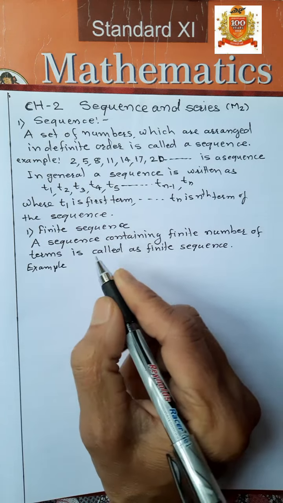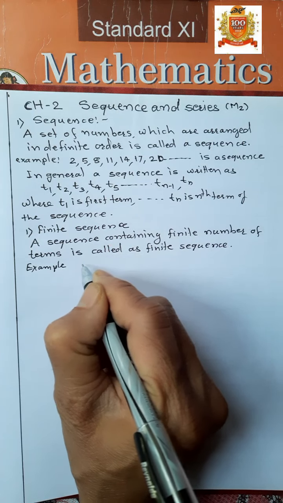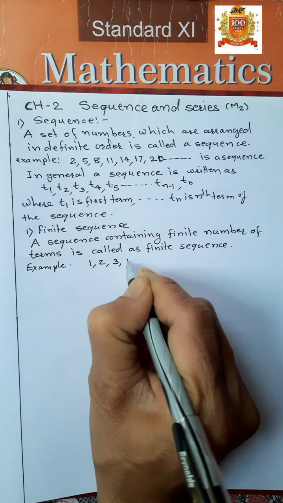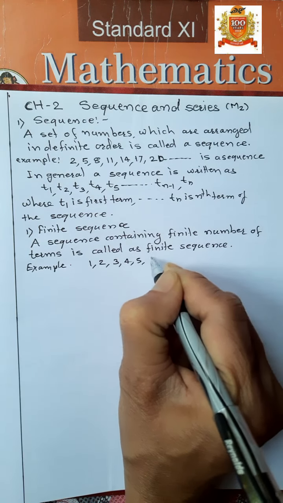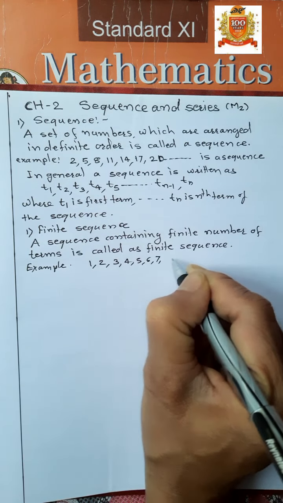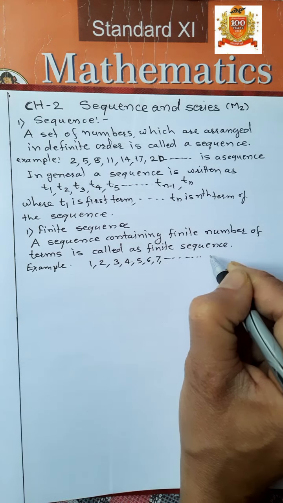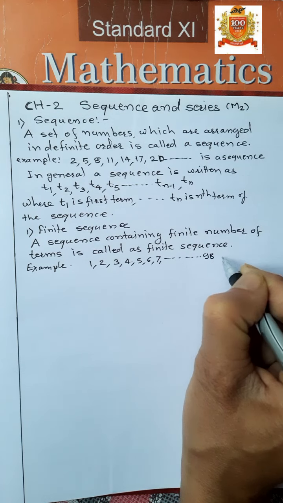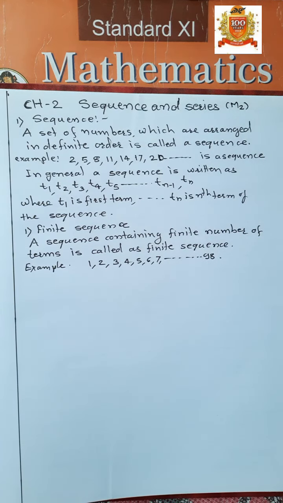Example: 1, 2, 3, 4, 5, 6, 7 up to 98. This is a finite sequence.